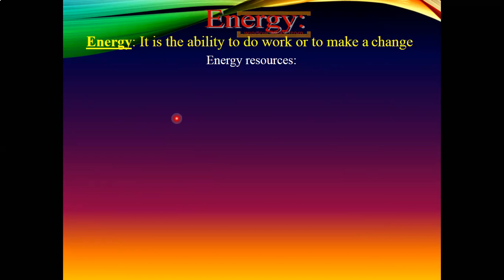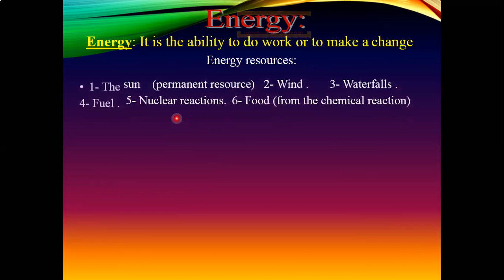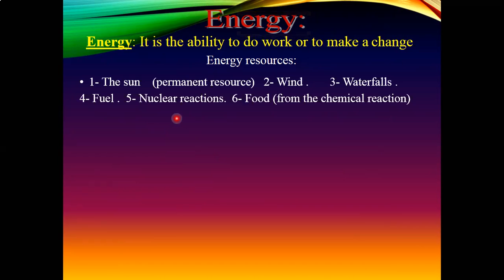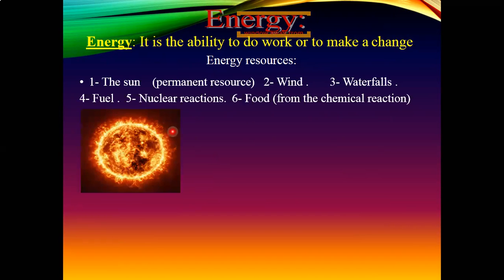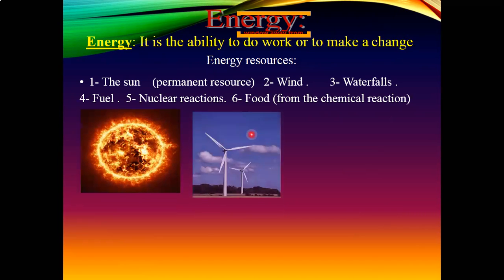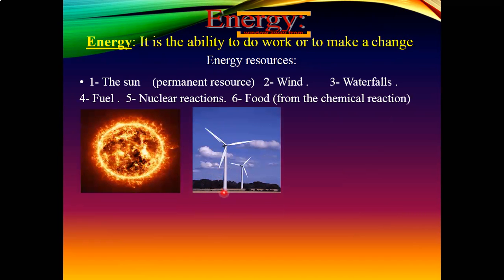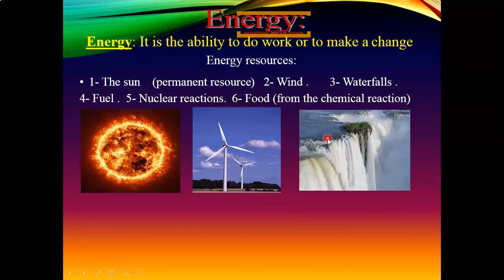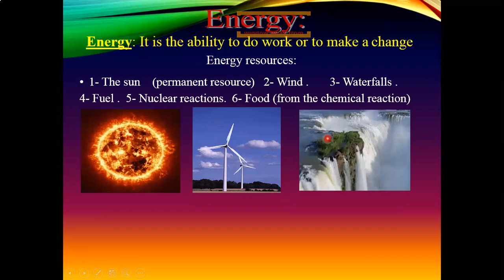Now let us discuss the energy resources. In our syllabus we have six forms or resources of energy. Number one, the sun, which we call the permanent resource. It will never stop and it didn't stop before. Number two, the wind. We can use the wind to lift groundwater, or also to generate electricity in some places. Number three, the waterfalls, which we use here in the High Dam.